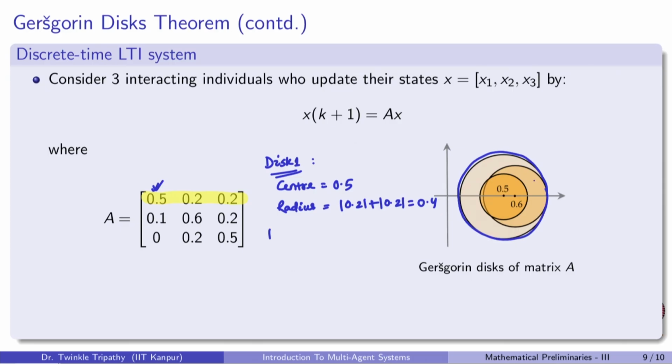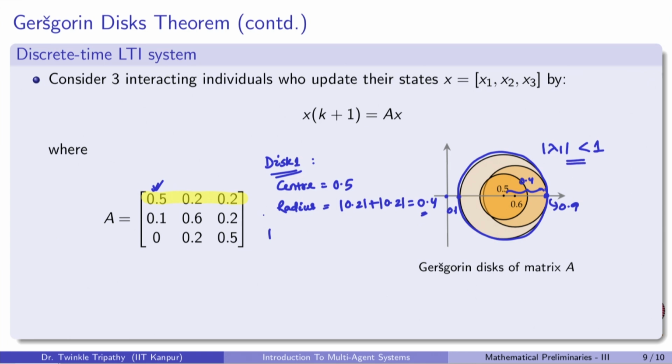Now let us make a few observations here. The center of this disk is 0.5 and the radius as we see here is equal to 0.4, meaning the maximum value at which this lies is 0.9. So, this is the farthest that the eigenvalue can lie from the origin. And similarly, the closest that it can lie to the origin is 0.1, meaning the eigenvalues associated with this particular disk satisfy this property.